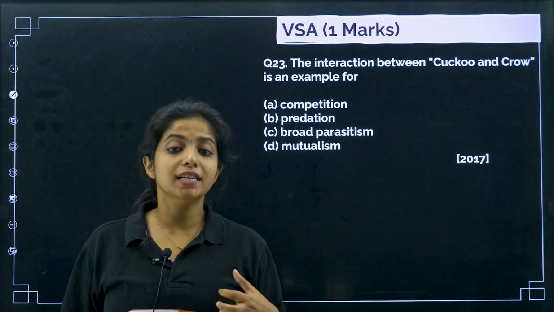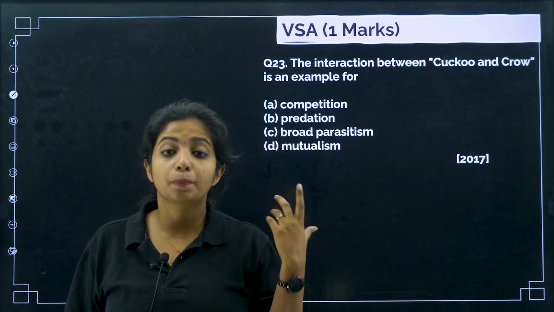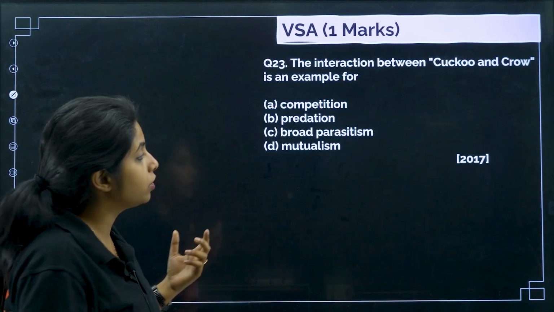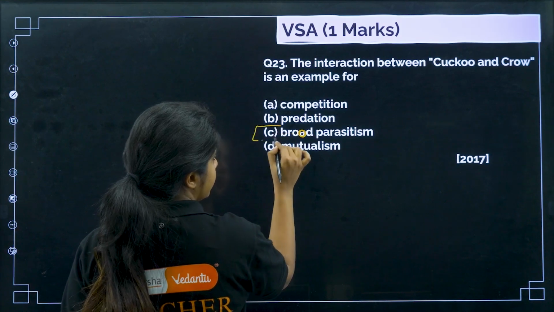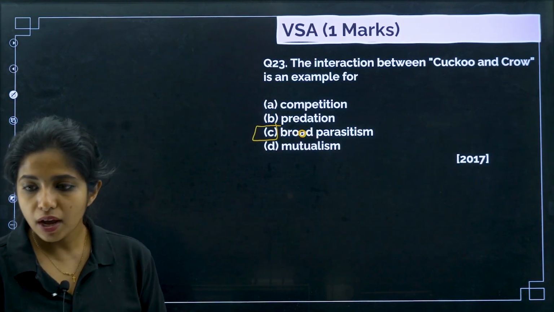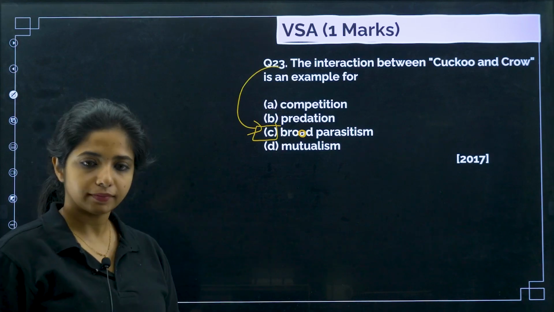So which is why I'll say this is parasitism, not predation. This is parasitism. And what type of parasitism, my dear children? You call this not broad parasitism, it is brood parasitism. This is known as brood parasitism. So the 23rd question goes with C.